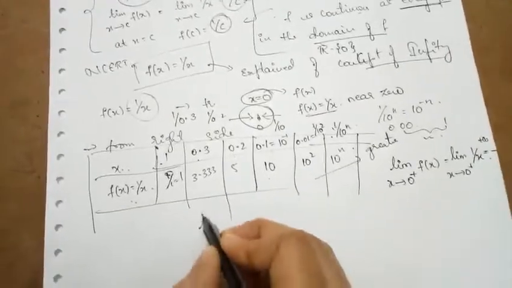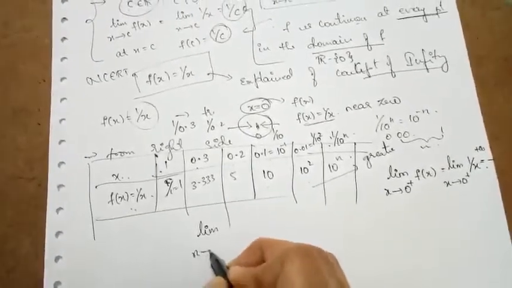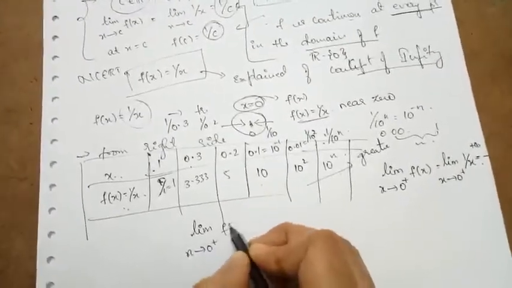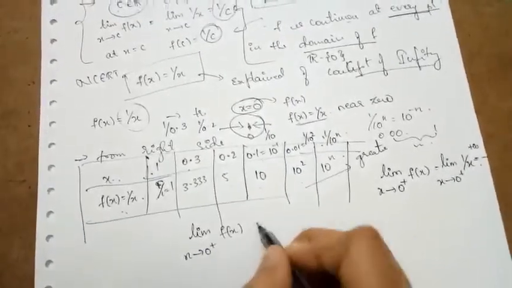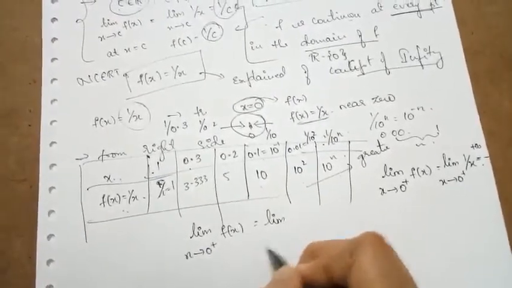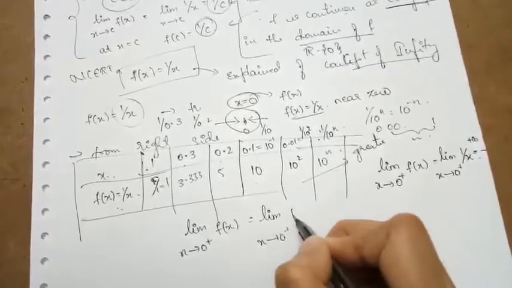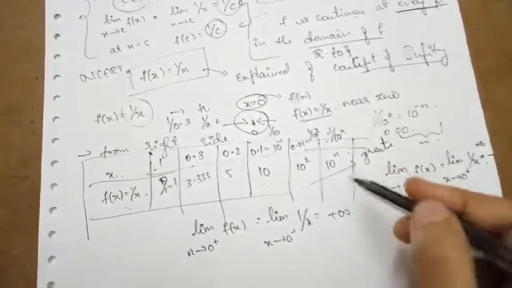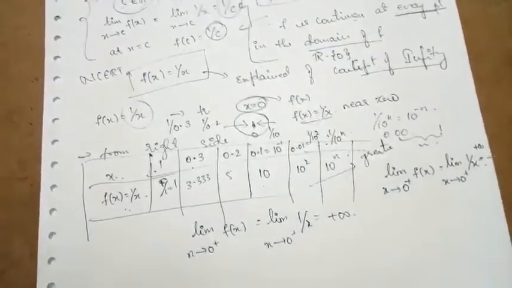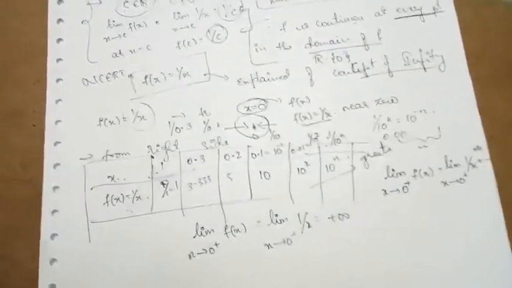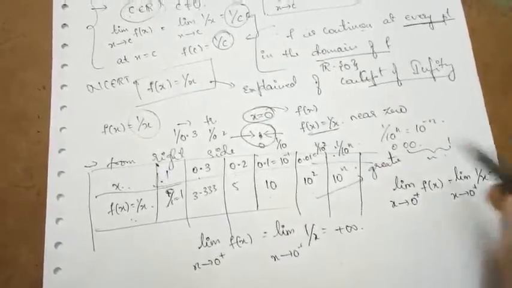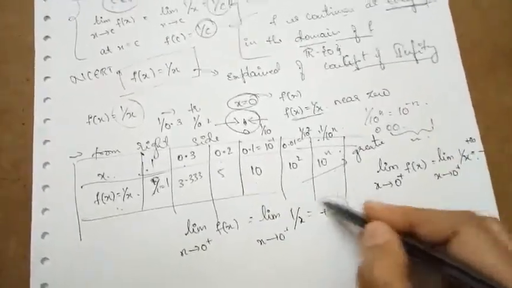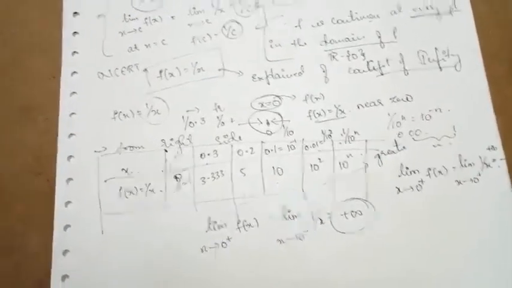So we can say that as the function f of x approaches 0 from the right side, the value of the function will be equal to plus infinity, because the number goes on increasing. That number does not belong to the set of real numbers, it is not defined upon the set of real numbers. So we call that number plus infinity.